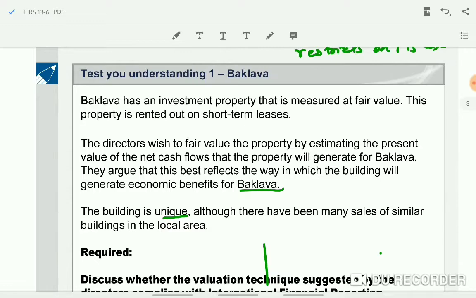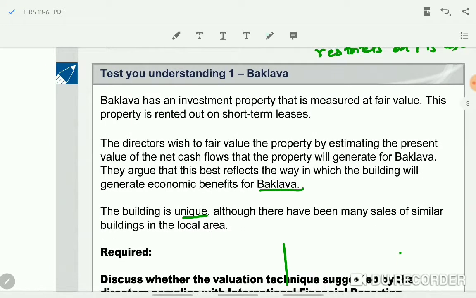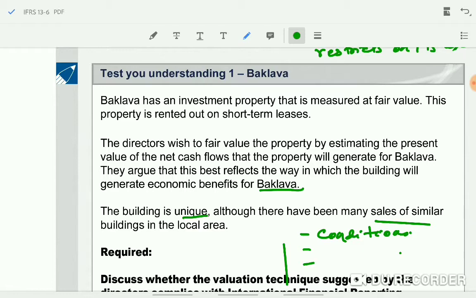Okay, so as such you have to say that it's given that there have been many sales of similar buildings. That means level 2 inputs are readily available. So they have to use level 2 inputs and make adjustments for the 3 points we have seen, no? Conditions, location and right of use. So all these points should be considered for adjusting the level 2 price, and they have to determine the fair value of their building.